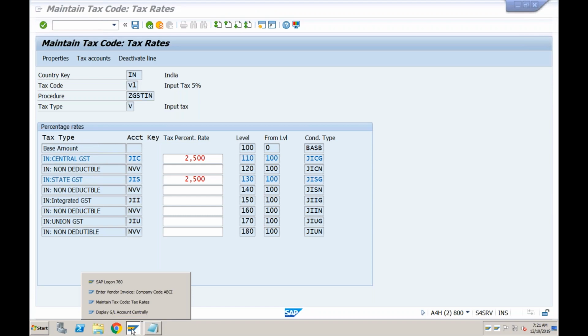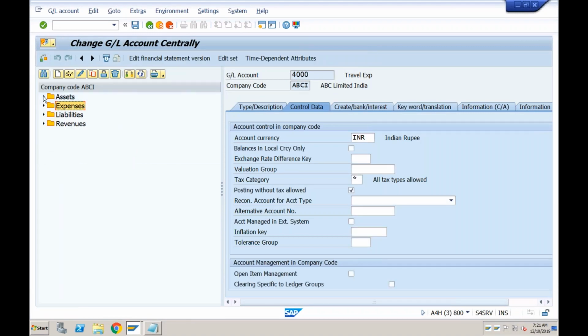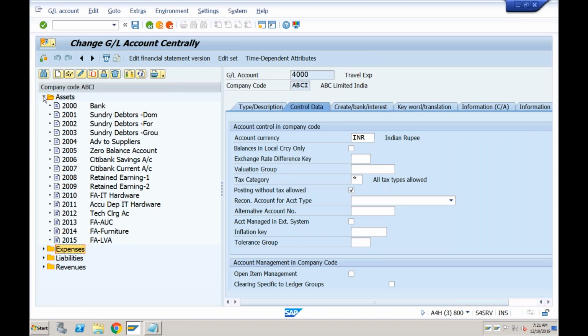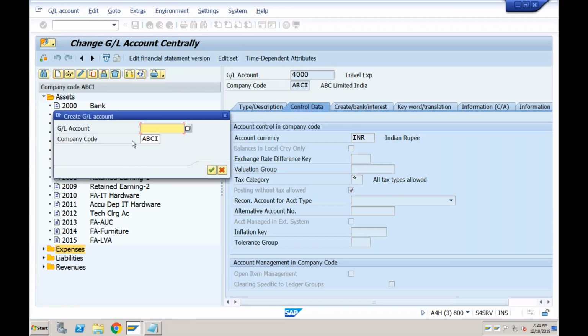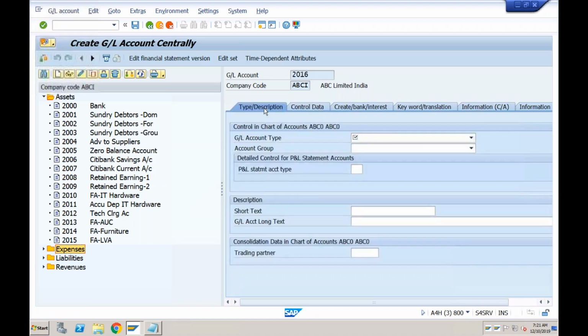Can you tell me what kind of GL this would be? Is it an asset or liability or what? Are input tax codes assets or liabilities? Asset. Why asset? Because we are paying to the vendor, but we can claim it later on, right? So it is an asset. So the GL account type would be balance sheet account. The account group would also be asset.